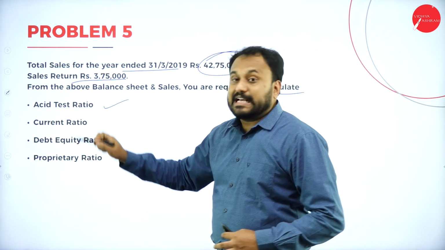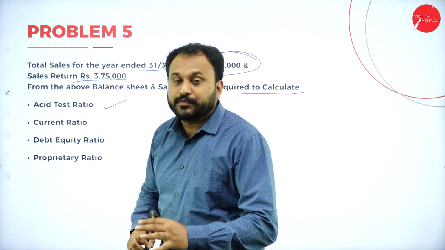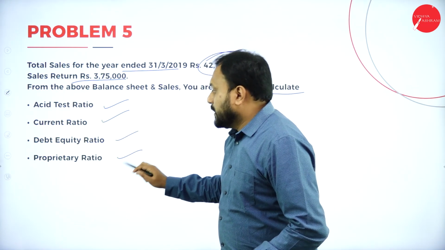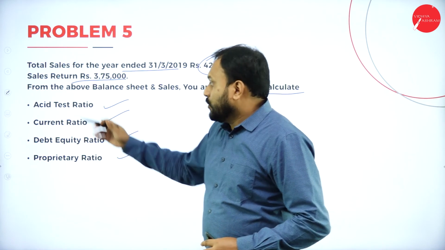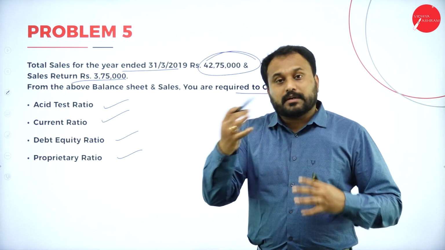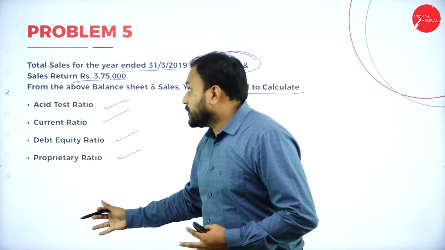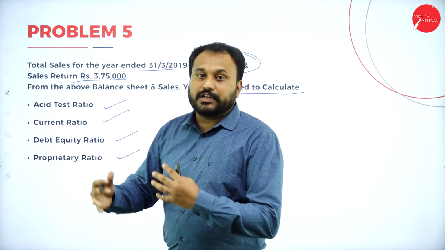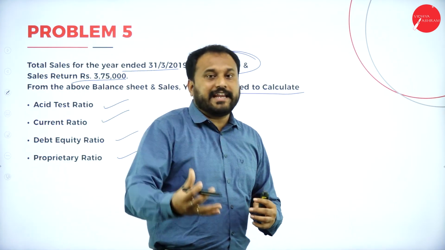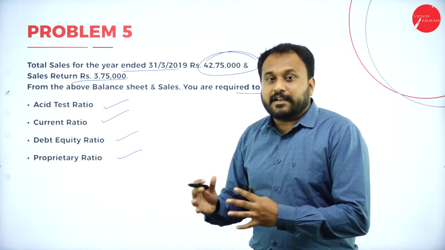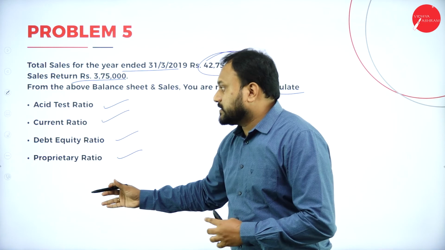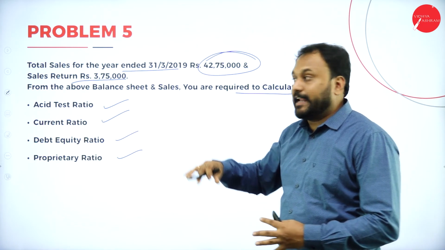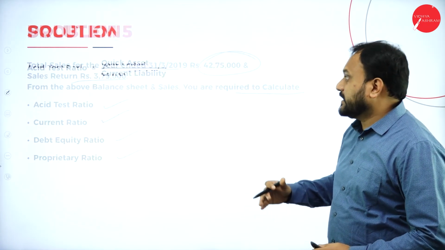Asset test ratio. Now asset test ratio is also called the quick ratio. It is also called the liquidity ratio, right? The same way, current ratio, debt equity ratio, proprietary ratio. Usually 3 or 4 more ratios they'll ask you to calculate. We are not doing those 3 here, in the next classes I'll be doing those 3 also. We have gross, net and operating and all. I'll tell you the same kind of thing again, but let's get to know what these ratios are. So here we have asset test, current ratio, debt equity, proprietor, and then we go with the next things.